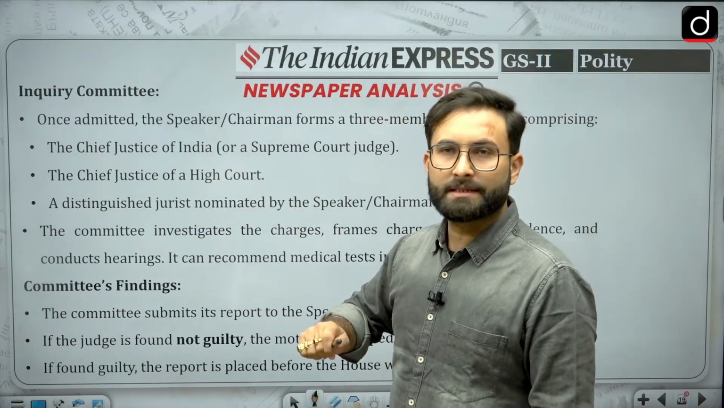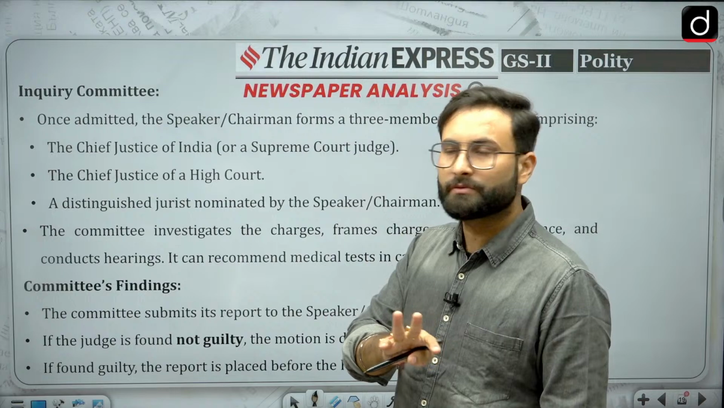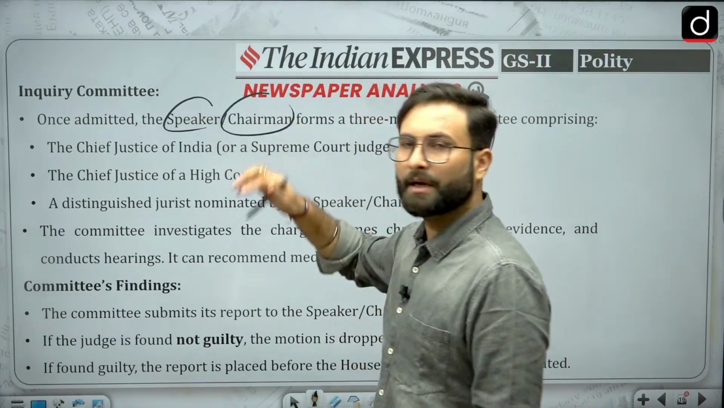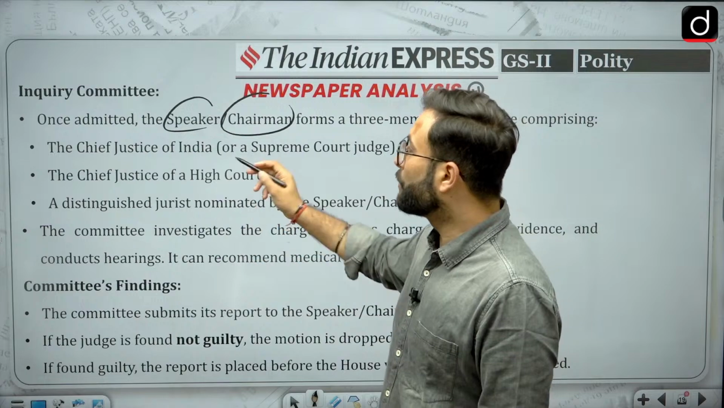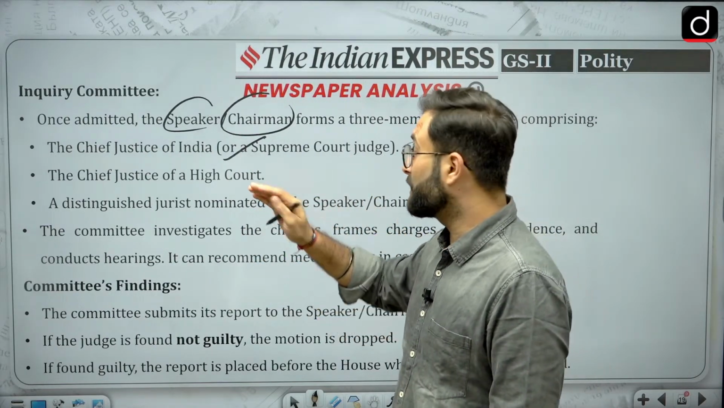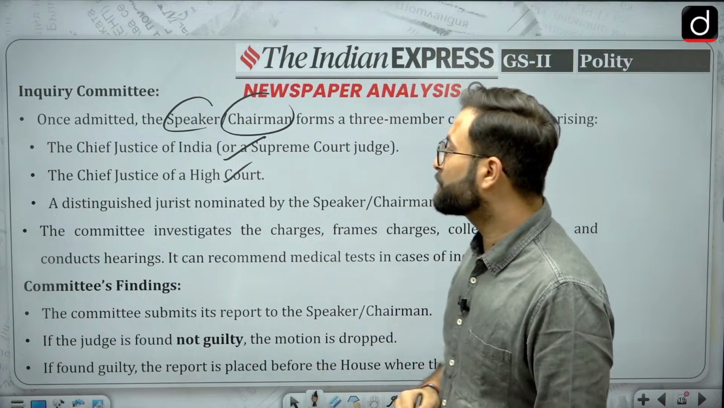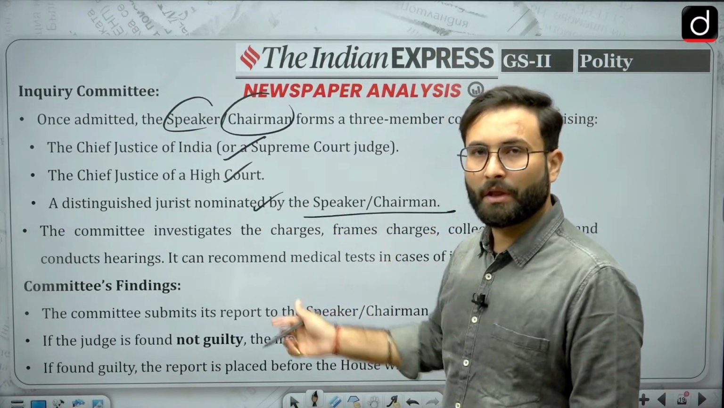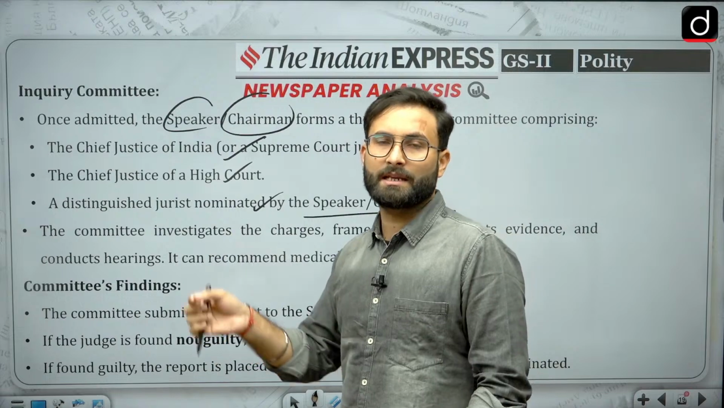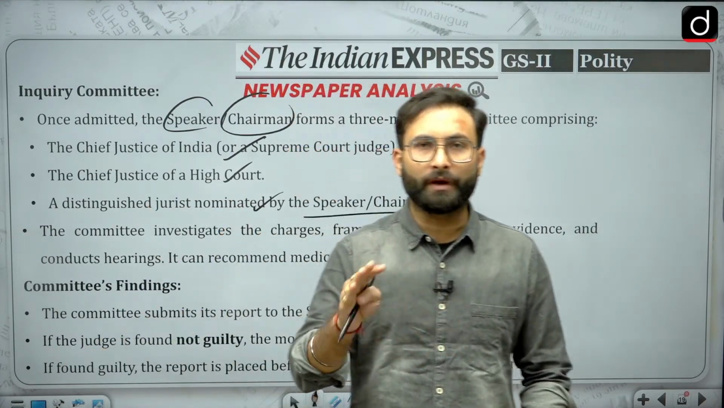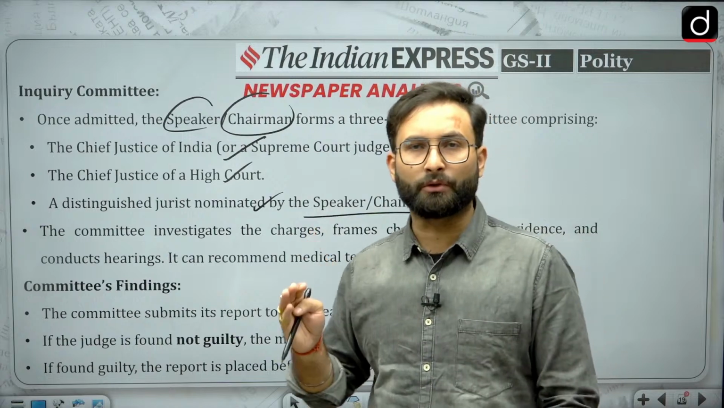Now, the inquiry committee, as I told you, will have 3 members. The inquiry committee will be constituted by either the Speaker or the Chairman, depending on the house in which it was initiated. So the Chief Justice of India or a Supreme Court judge, one of them will be there, along with a Chief Justice of a High Court and a distinguished jurist nominated by the Speaker or the Chairman. Now it will decide on the allegations, and if they find the judge guilty, then the proceeding will go further, and if they don't find the judge guilty, then the proceeding will be dropped.